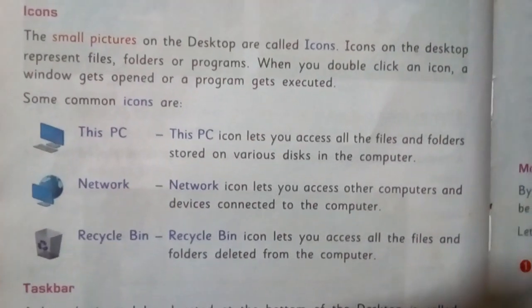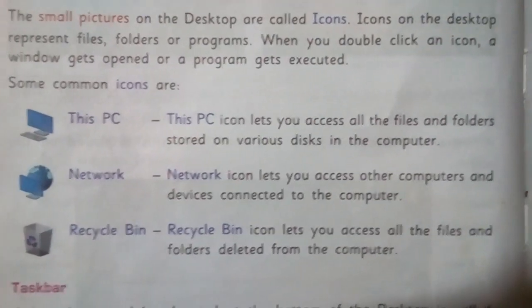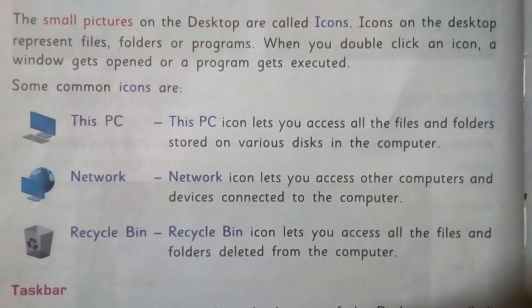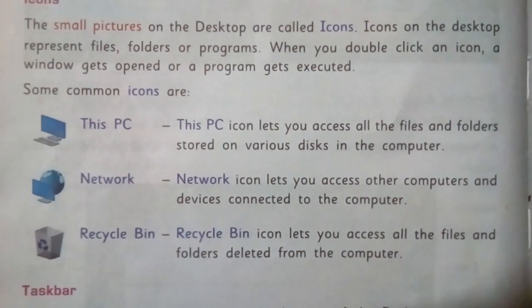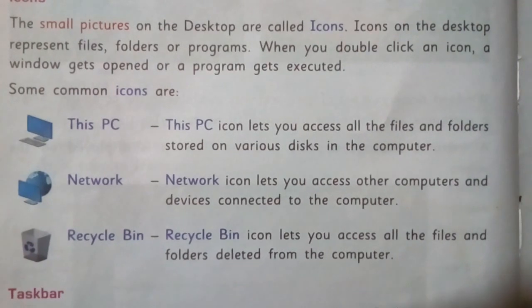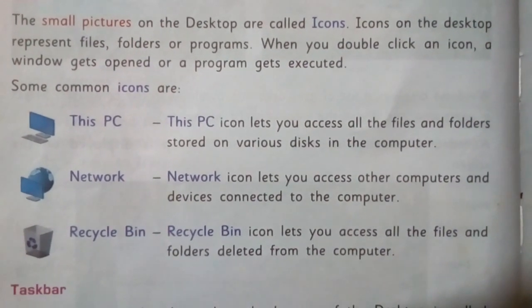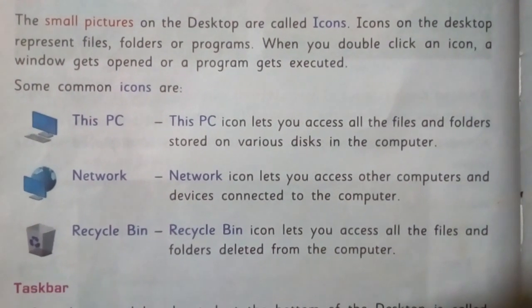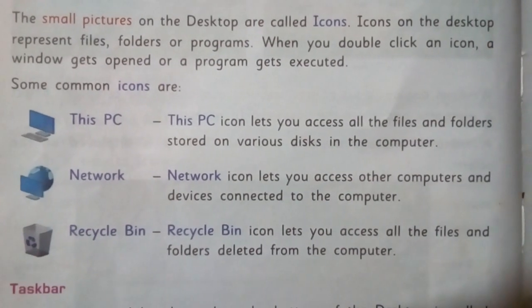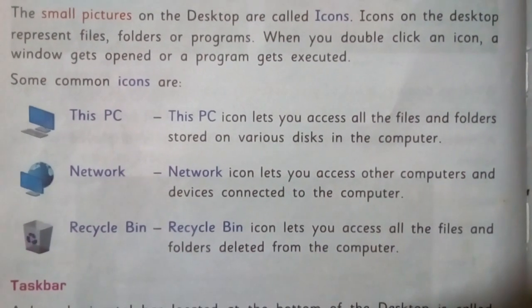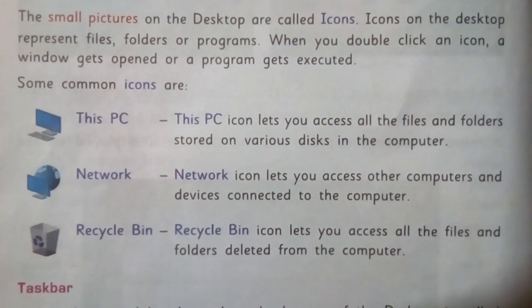Some of the common icons are the PC. It lets you access files and folders stored in various disks in the computer. Network icon. It lets you access other computers and devices connected to the computer. Recycle bin. Recycle bin lets you access all the files and folders deleted from the computer.